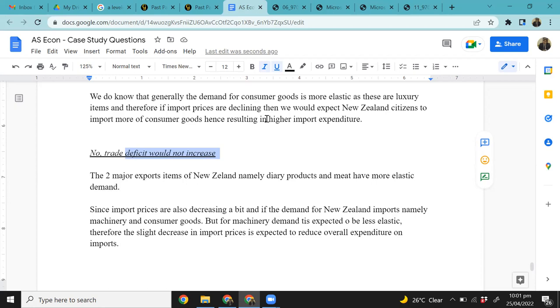However, for the machinery, the other item that New Zealand imports, machinery has relatively less elastic demand, so you just have to import as much as you need, not more, not less, right? So with the decline in import prices, right, you would expect the expenditure on machinery to be slightly lower, and therefore that would improve your trade deficit. Correct?